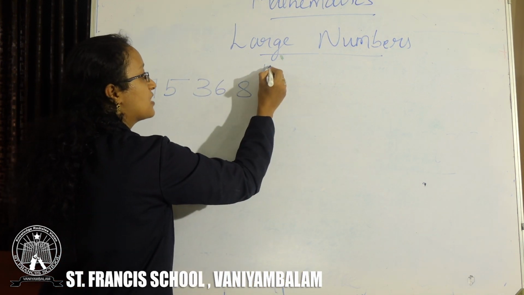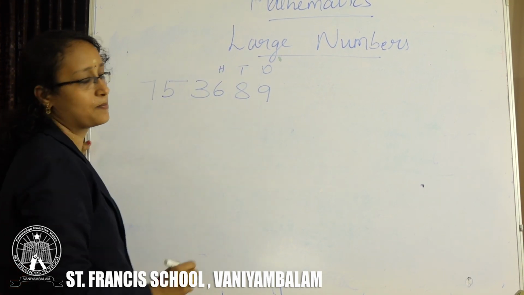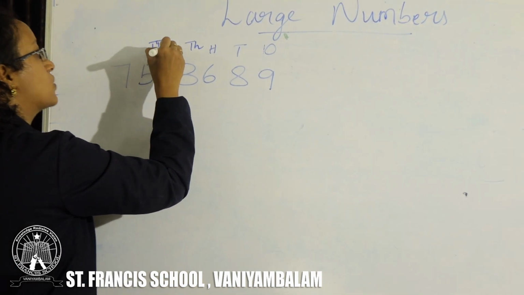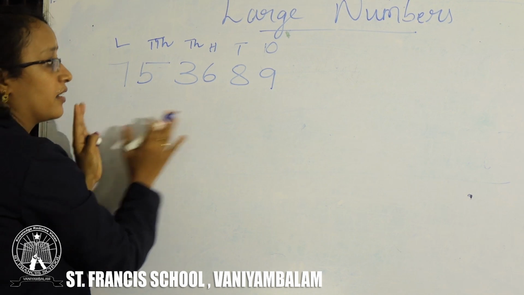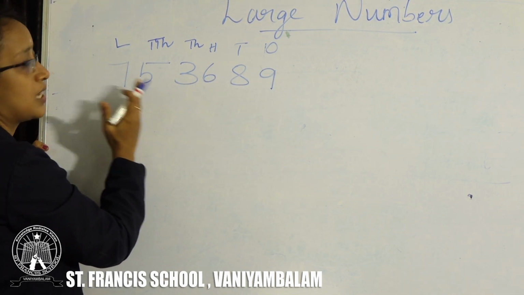You know that this is ones, tens, hundreds, 6 is in hundreds place, and next is 1000, next 10,000, next lakh. So, you know the place value chart, right? Ones, tens, hundreds, 1000, 10,000, lakh.